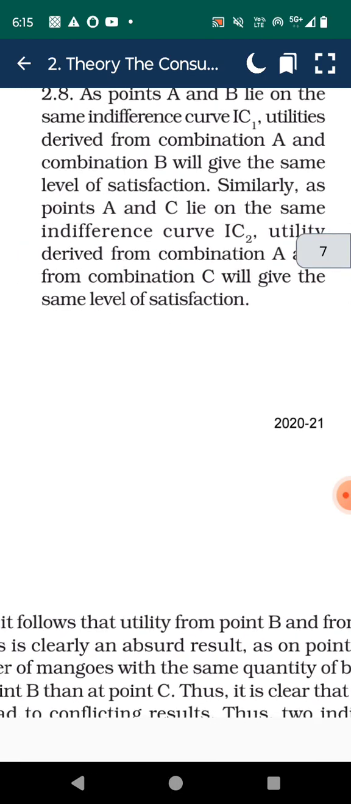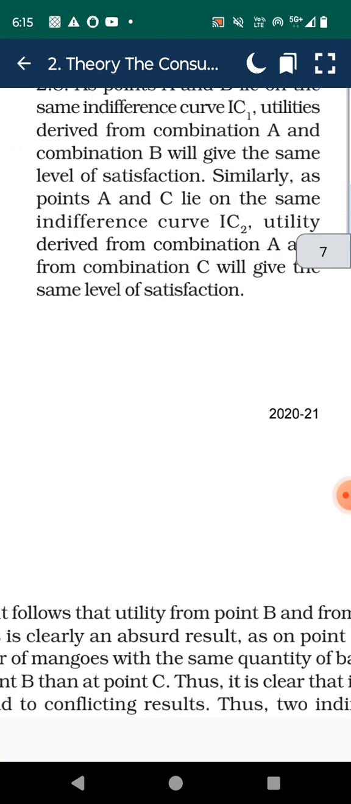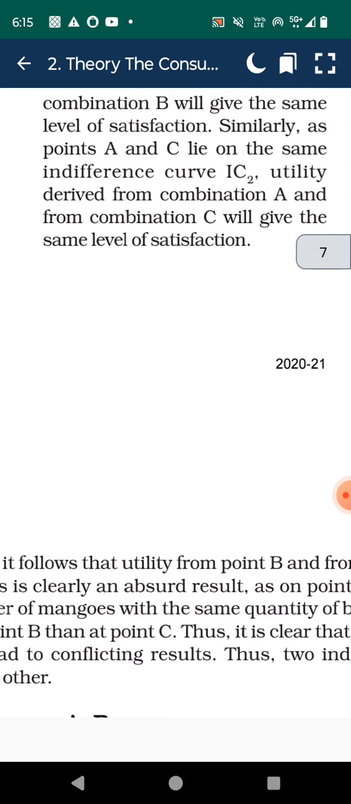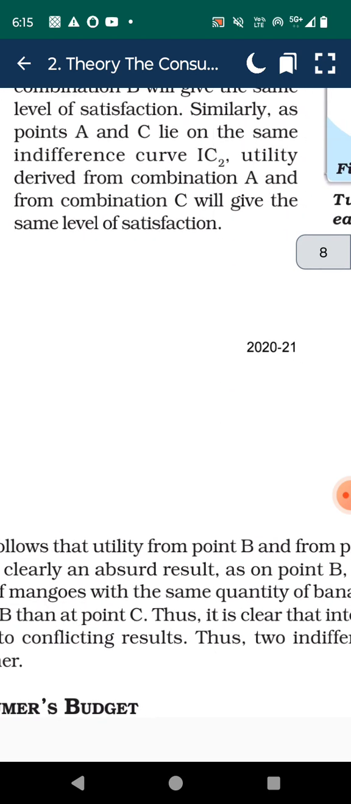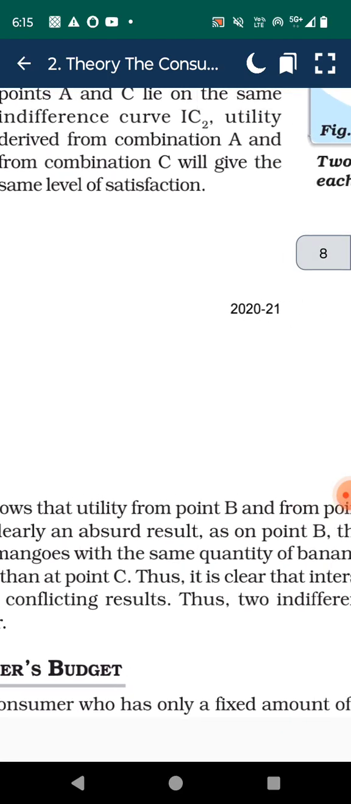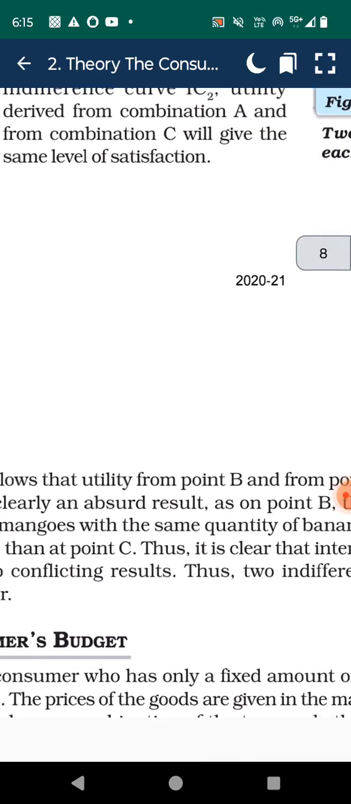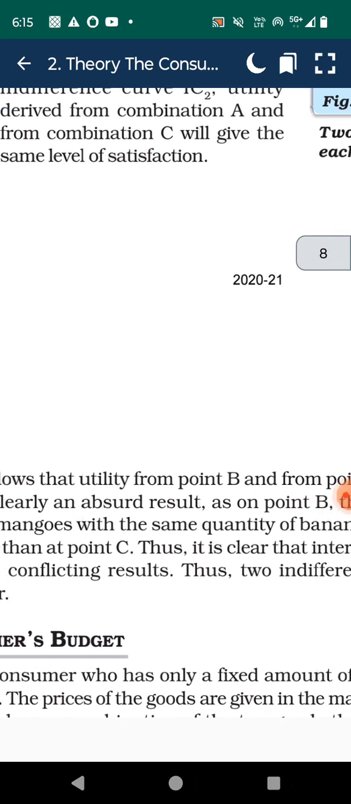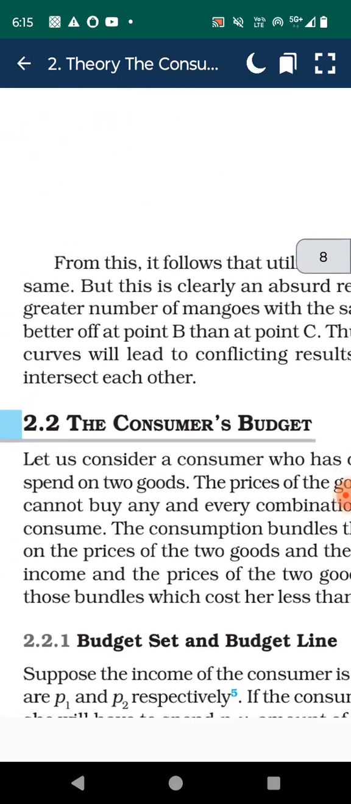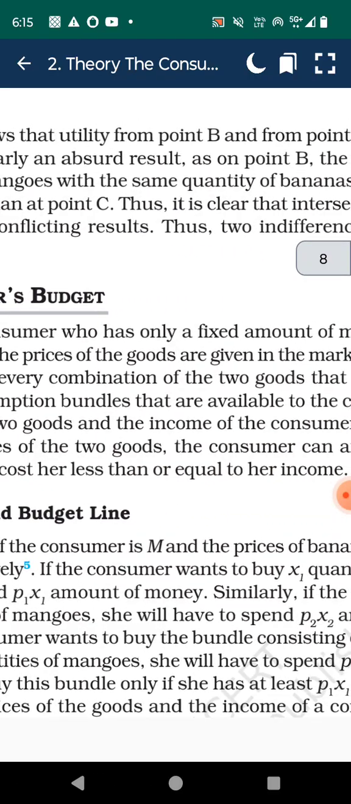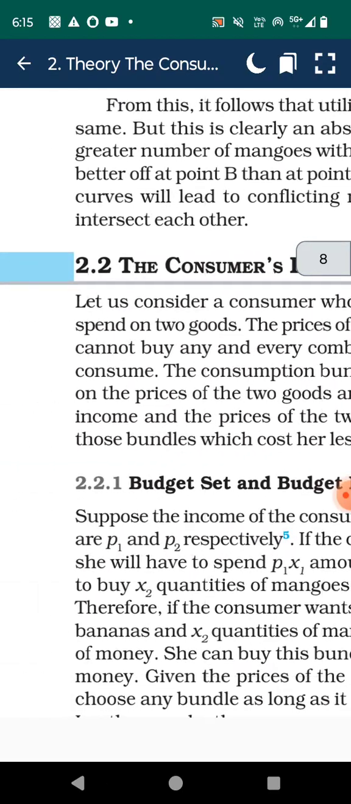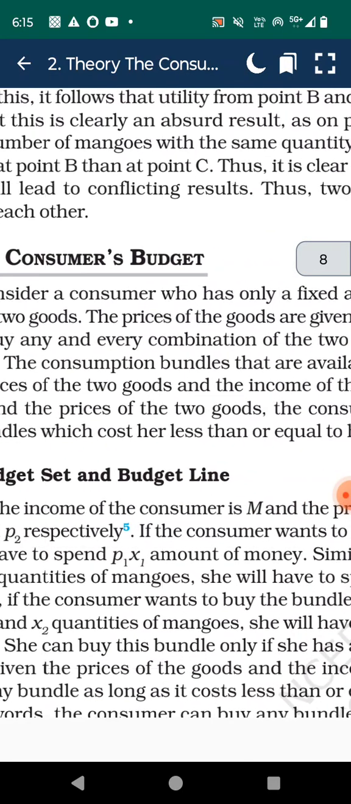As pointed out, A and B lie on the same indifference curve. Utility derived from combination A and combination B will give the same level of satisfaction. Similarly, as points A and C are on the same indifference curve IC2, utility derived from combination A and from combination C will give the same level of satisfaction. From this, it is clear that utility from point B and from point C will also be the same, but this is clearly an absurd result.